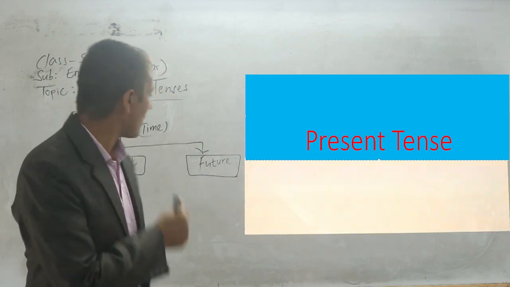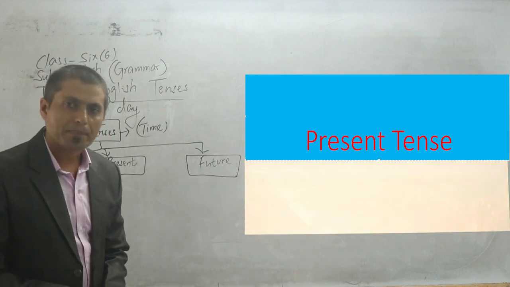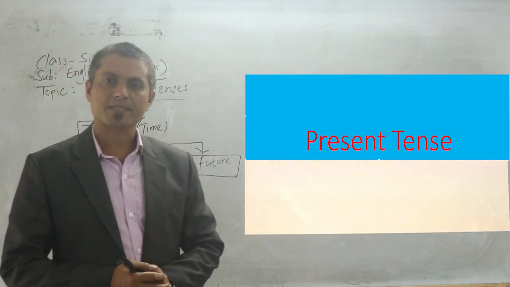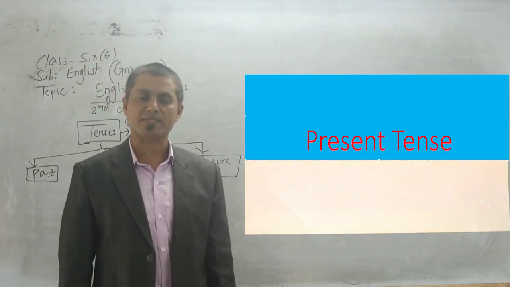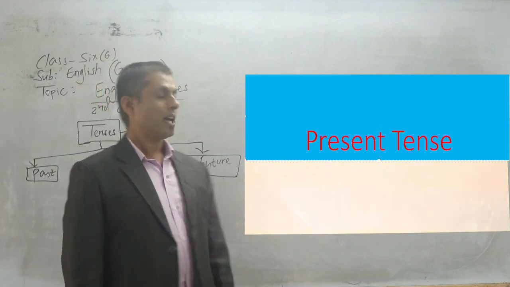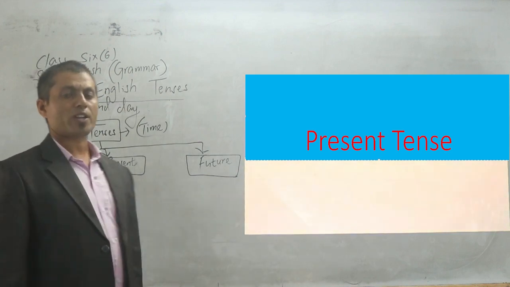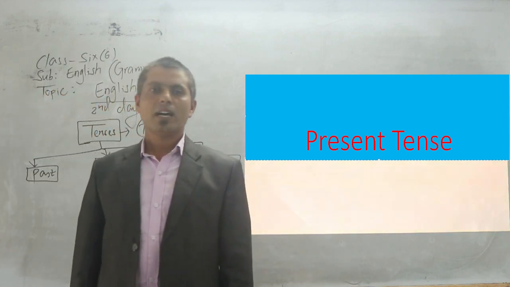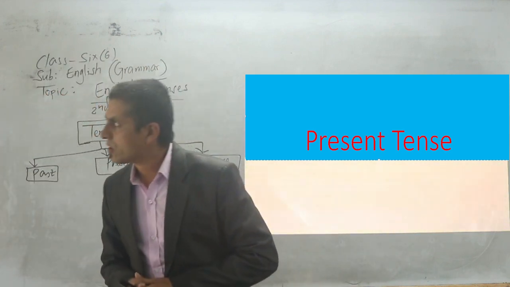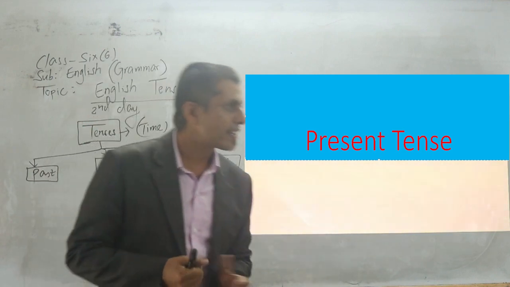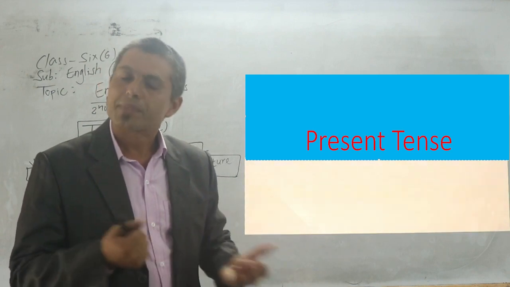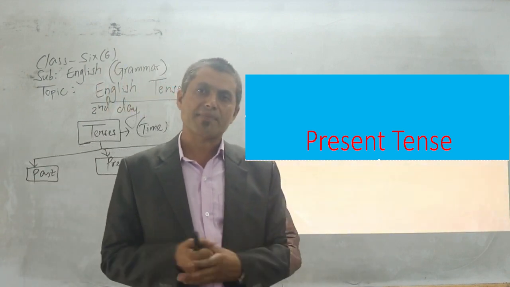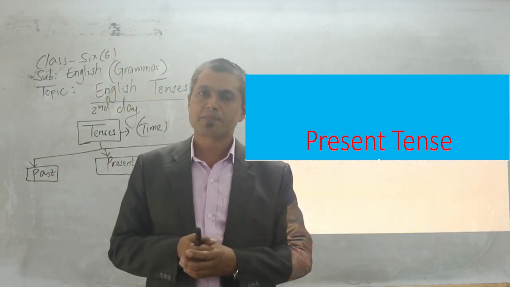Yes, present continuous tense. At present I am standing in front of you to teach you a grammar lesson from class 6. So I'm talking about present time. You can see outside, look at the weather, it is now raining. Now I'm talking about what? Present continuous time, present tense.